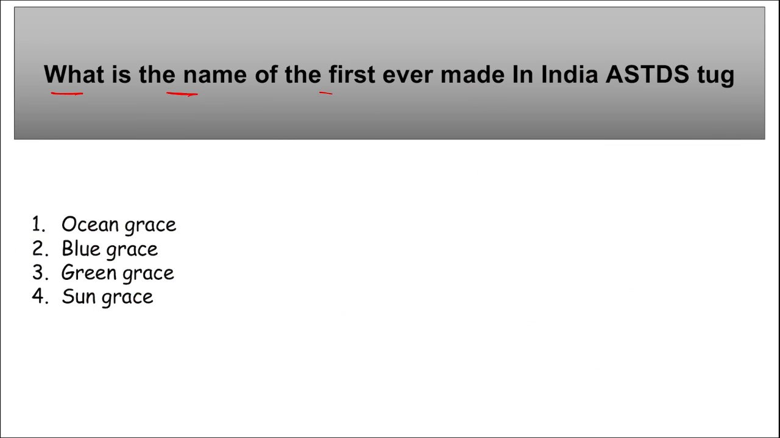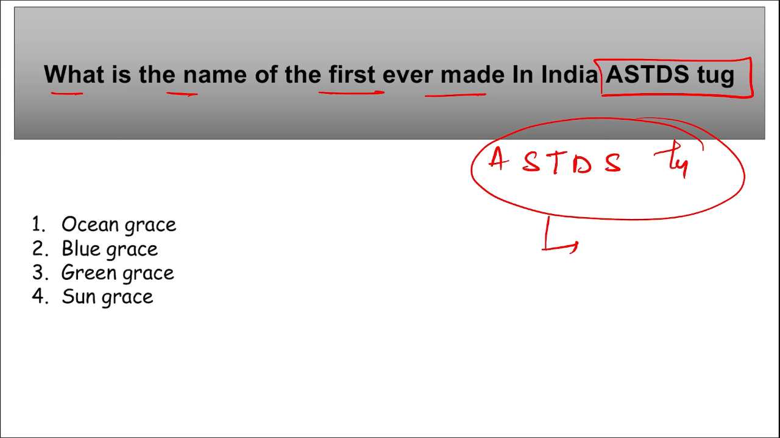What is the name of the first ever made in India ASTDS tug? ASTDS, what is this ASTDS? Approved Standardized Tug Design and Specification tug, right? This was recently launched, the first ever made in India ASTDS tug, at Paradip Port, that is in Odisha, right?